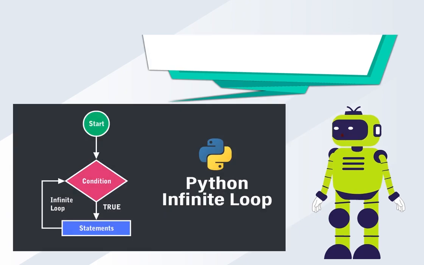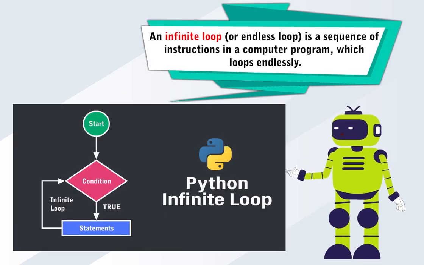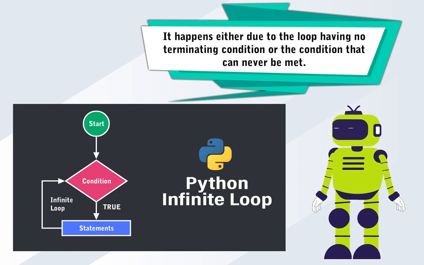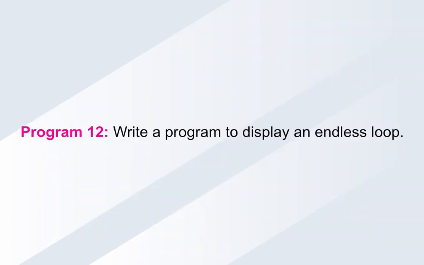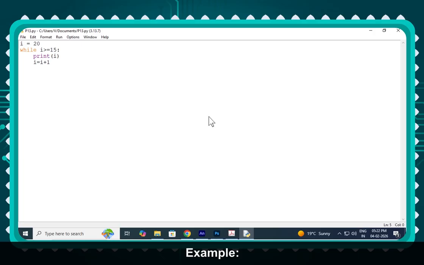Infinite loop. An infinite loop or endless loop is a sequence of instructions in a computer program which loops endlessly. It happens either due to the loop having no terminating condition or the condition that can never be met. Let us consider the following example. Program 12. Write a program to display an endless loop.